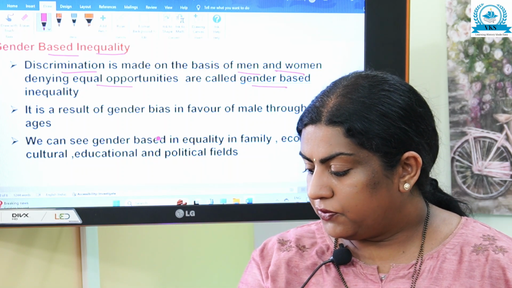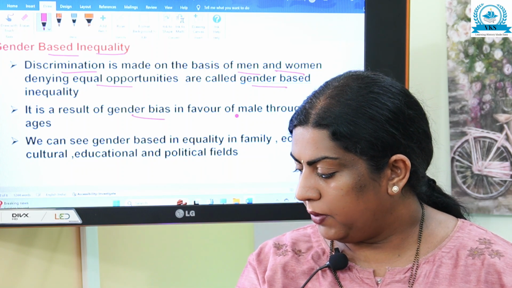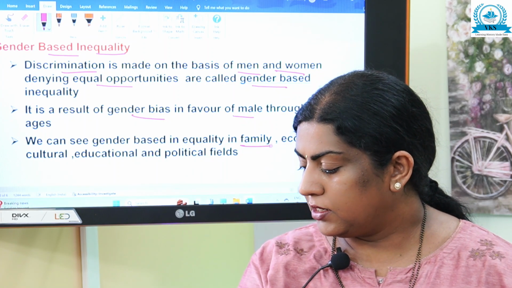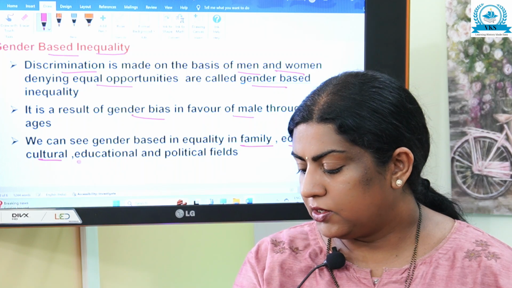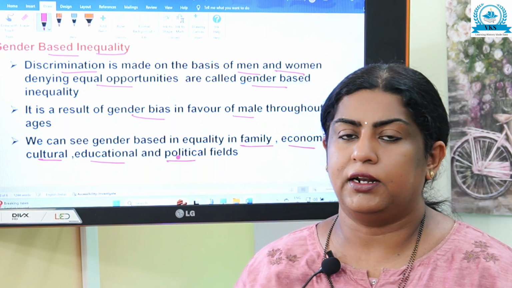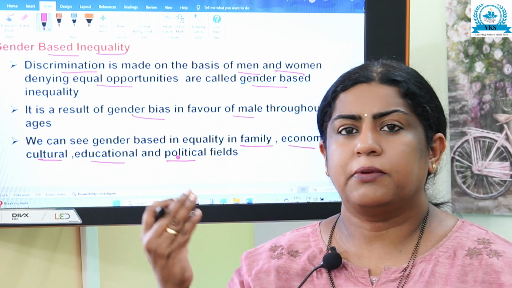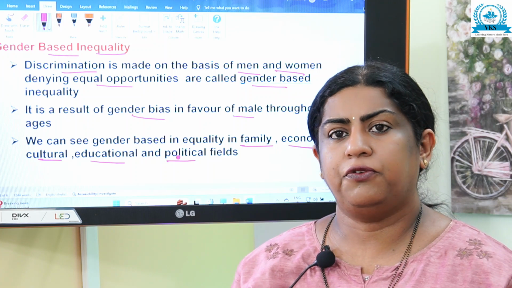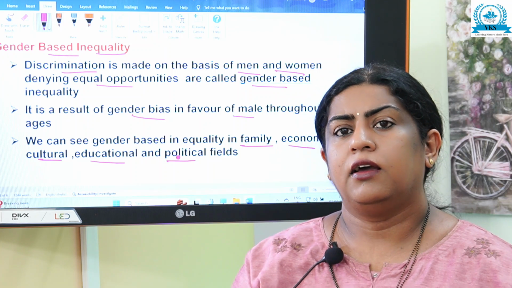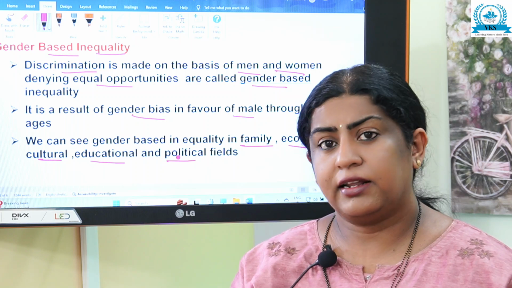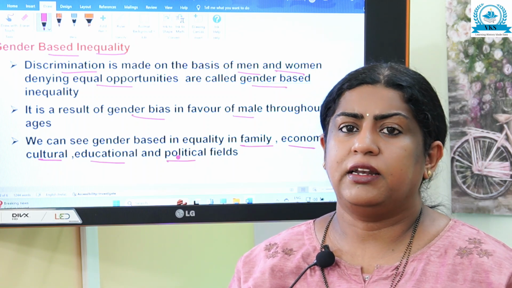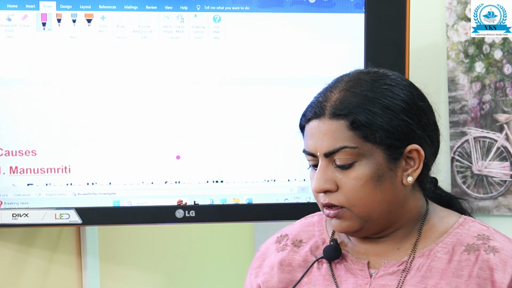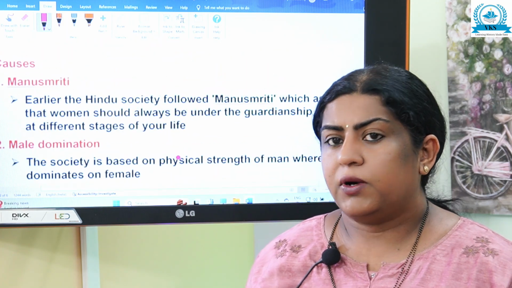It is a result of gender bias in favor of males throughout the ages. We can see gender-based inequality in the family, economic, cultural, educational and political fields. This gender-based inequality has been going on for a long time, and it can be seen in different fields, like in families, the economic field, political field, cultural field, educational field. In every field we can see gender-based inequality.